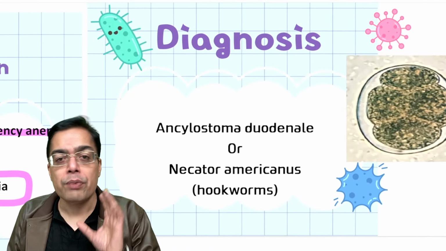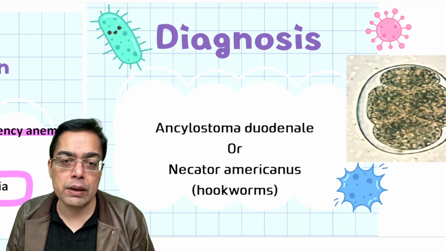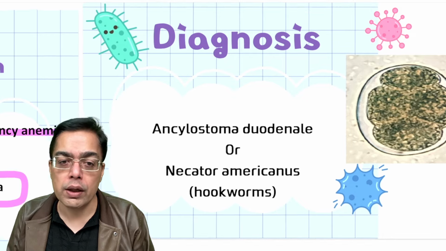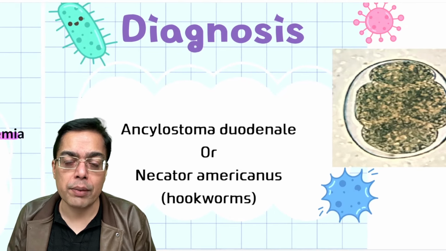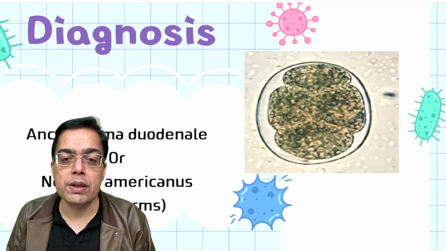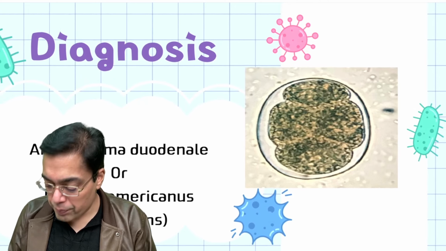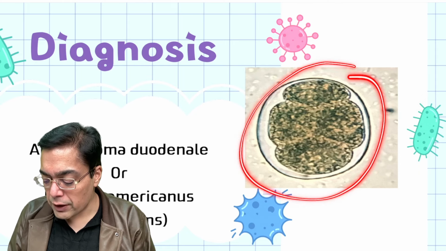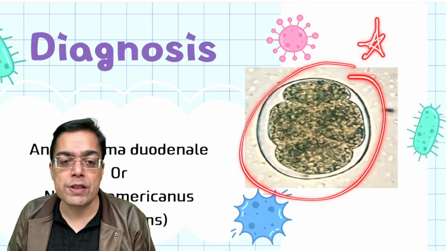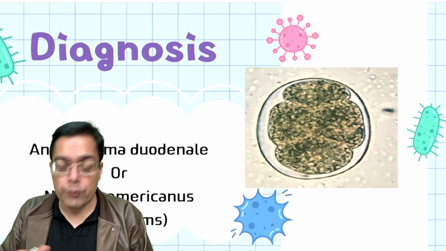Now in hookworm infestation we have two examples. The first is Ancylostoma duodenale, and the second one that we talk about is Necator americanus. Now that's an example of an image that they typically give in the exam. So make sure that you are not mistaking this image of an egg of Ascaris lumbricoides with Ancylostoma duodenale.